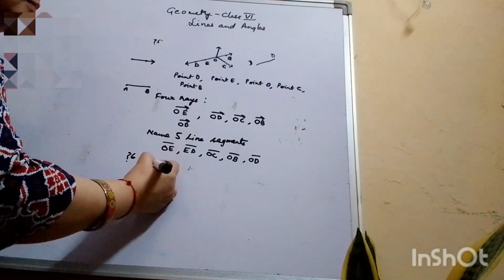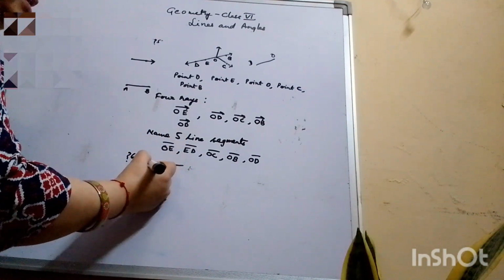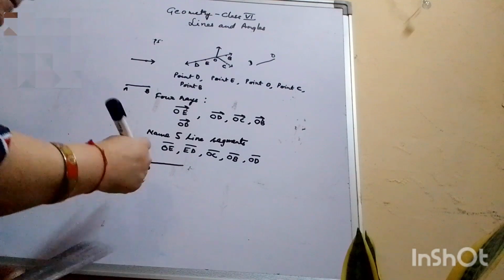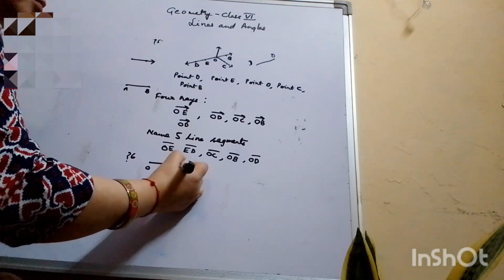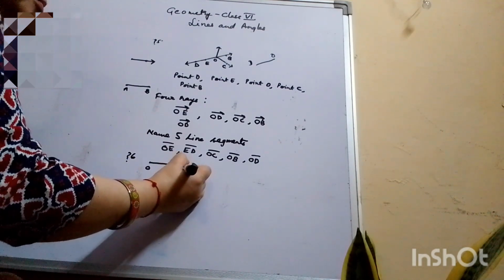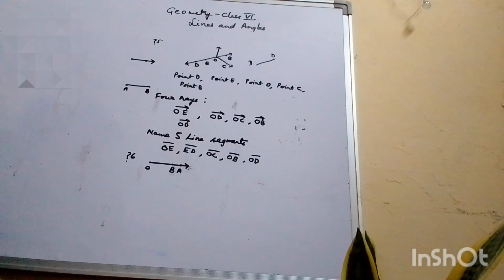A figure is given. So let's draw the figure. Now the question is, ray OA starts at O and passes through point A. It also passes through point B. Can you name it as OB? Why?